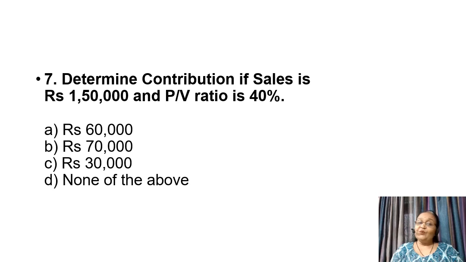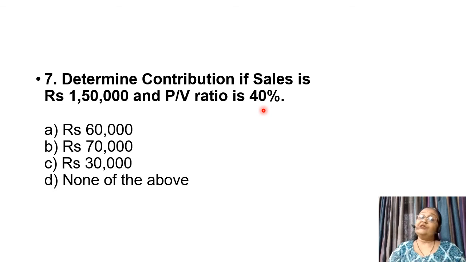Friends, see the new question. Determine the contribution if sales is rupees 1,50,000 and profit volume ratio is 40%. As we know, if we calculate PV ratio multiplied by sales, we can directly find out the value of contribution.